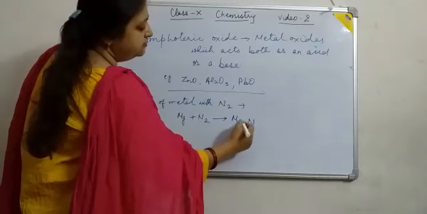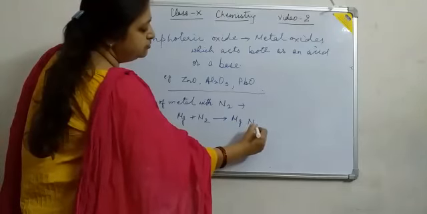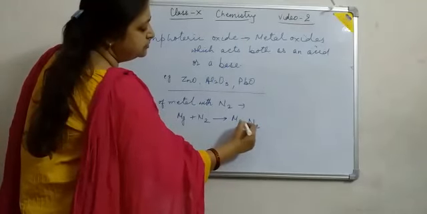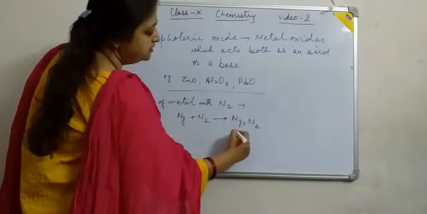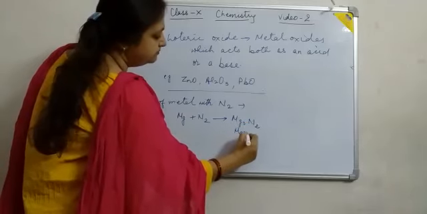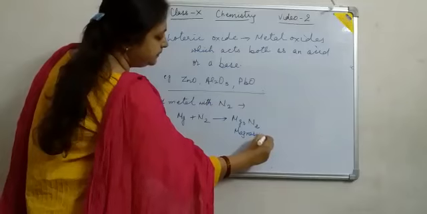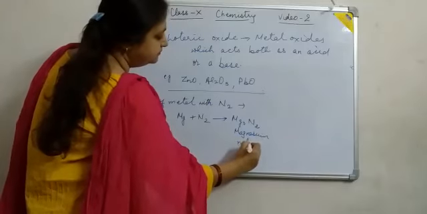The valency of magnesium is 2, so nitrogen gets 2, and the valency of nitrogen is 3, so magnesium gets 3. This is magnesium nitride.